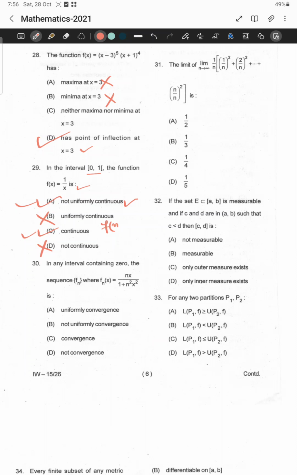To analyze these questions, first of all, we have to calculate. Let us calculate it. Here, the sequence of functions is defined in this way: fn of x equal to nx by 1 plus n square x square.